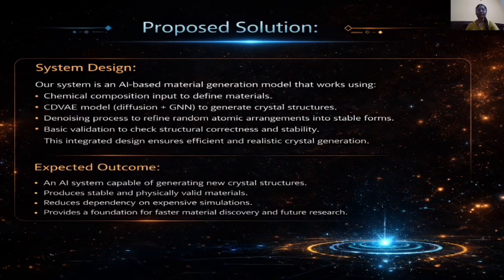Proposed solution. Our proposed solution is an AI-based material generation system. This project starts with chemical composition input, which defines what type of elements are present in the material. This information is given to the CDVAE model, which combines diffusion technique and GNN, graph neural networks. The model initially creates random atomic arrangements. Then, through a process called denoising diffusion, the model gradually refines these random structures into organized and stable crystal structures. During this process, the AI learns patterns from known materials to ensure that the generated structures follow physical constraints and symmetry rules.